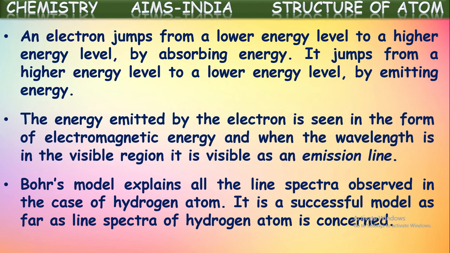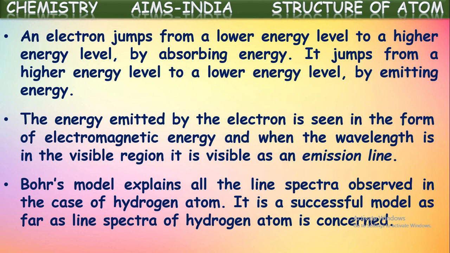Different spectral lines are observed, because for all the hydrogen atoms, electrons won't jump into the same higher orbits. Suppose for one atom, the electron may jump from the first orbit to the second orbit, and for some atoms, they may jump from the first orbit to the fourth orbit. In this way, electrons may jump into different orbits. When they come back to their first orbit, the original position, they release different amounts of energy. That is why the spectral lines will also be observed in different patterns.